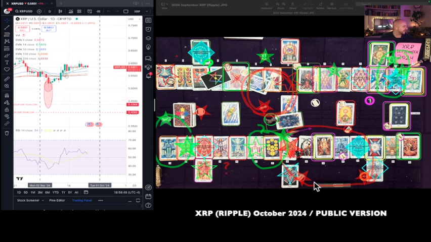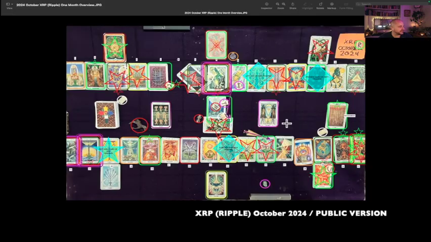And then, oh well, here at the end of the month, we were expecting possible lowest lows. And the fact that they didn't come in as lowest lows, guys, is a pretty strong indication that XRP is a bit more bullish than I thought. This failure card in October, it's not like straight down, you know?